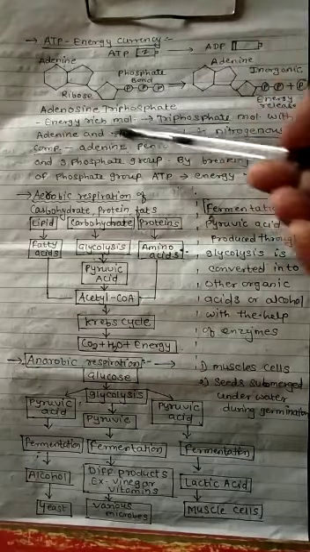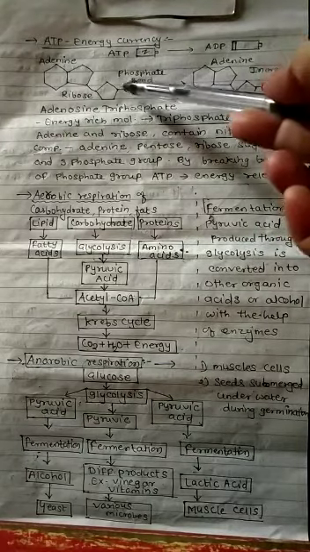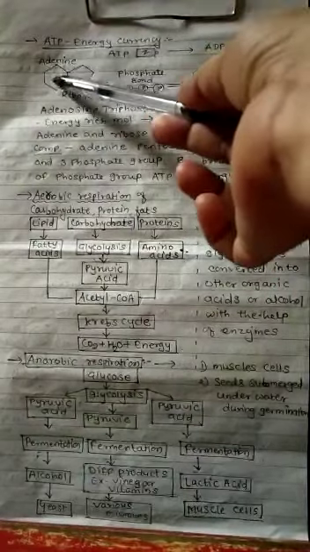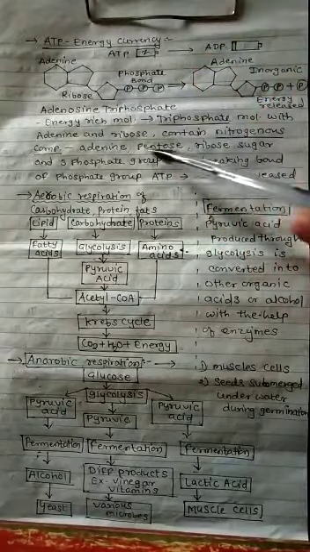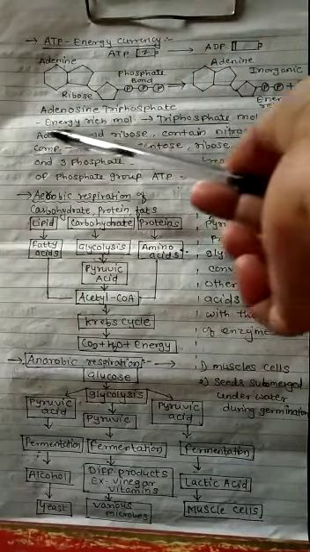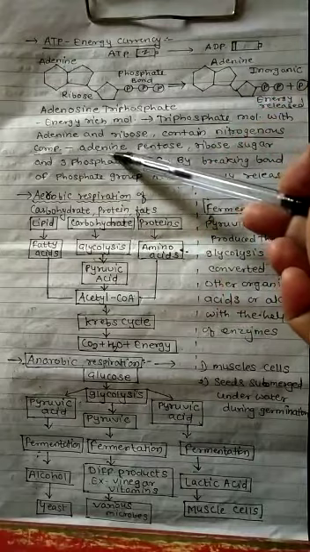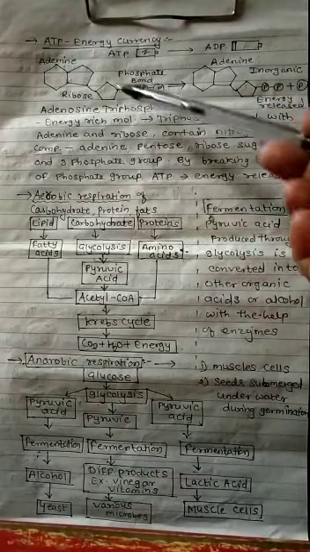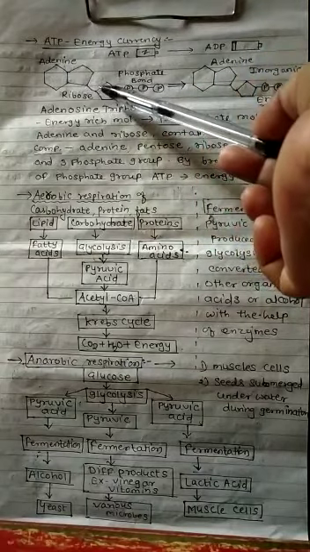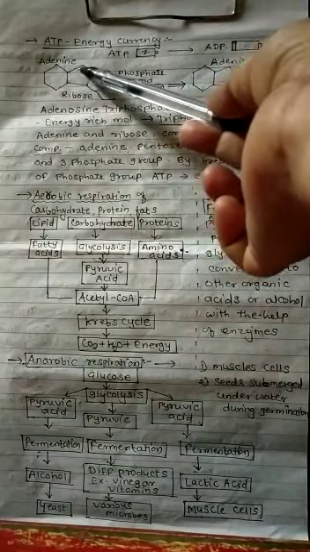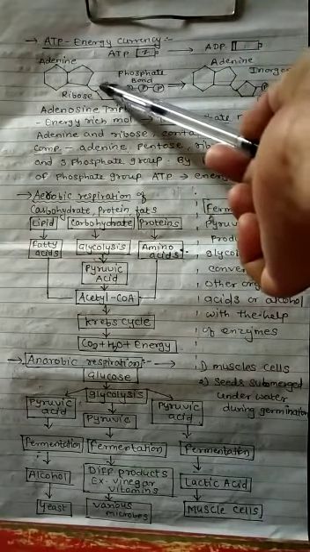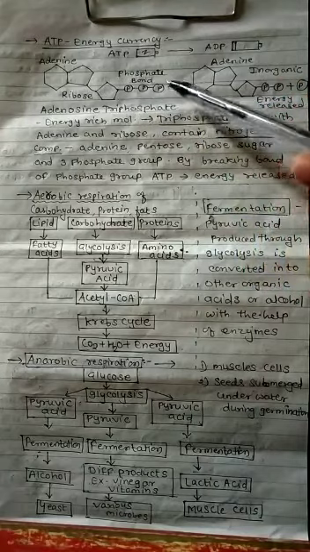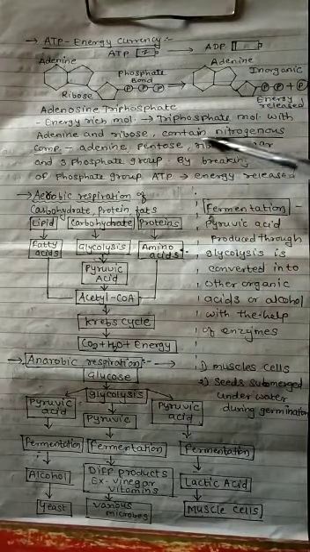So it is a triphosphate molecule, with adenine and ribose. Look at the diagram: adenine and ribose sugar. It contains a nitrogenous compound, that is adenine, the pentose ribose sugar, and a 3-phosphate group. See, 1, 2, 3, 4, 5, that is a pentose sugar, and the 3-phosphate bond, that is the triphosphate bond.